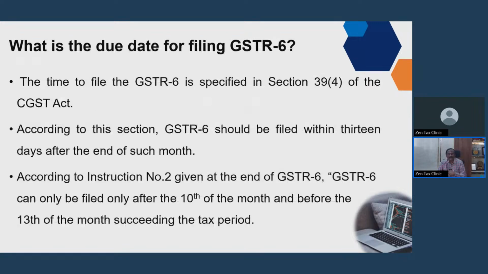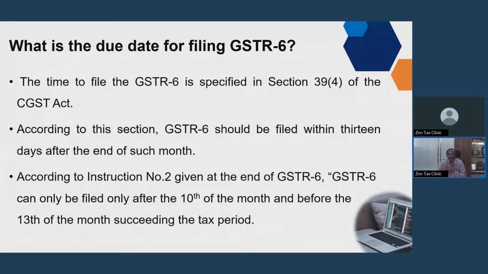What is the due date for filing the GSTR 6? The time limit is given in section 39(4). It says it has to be filed within 13 days after the end of such month. So for April, you have to file on or before 13th May.